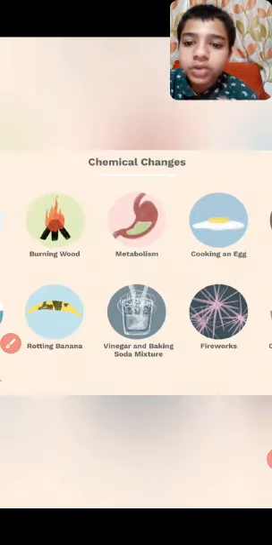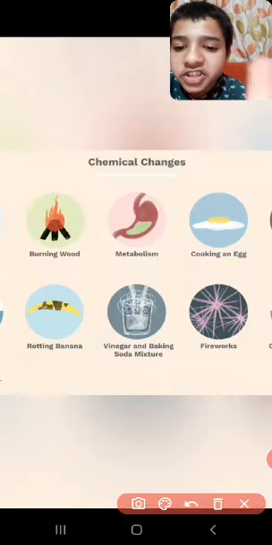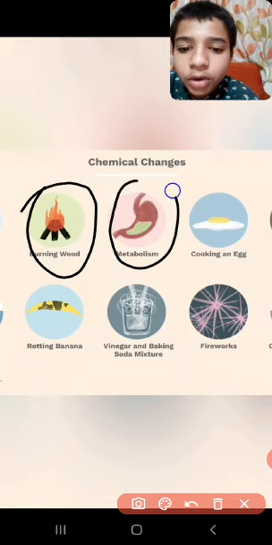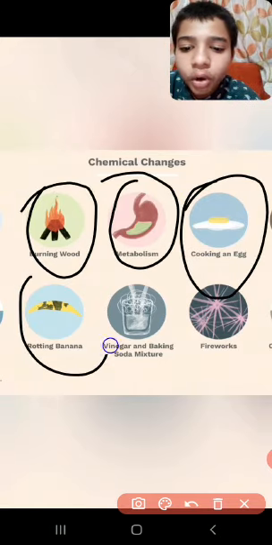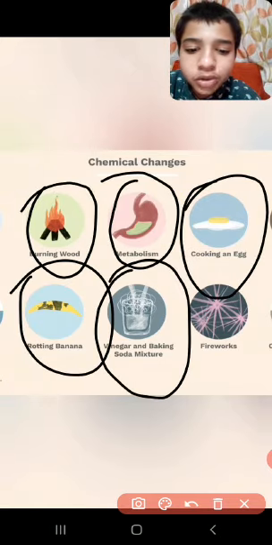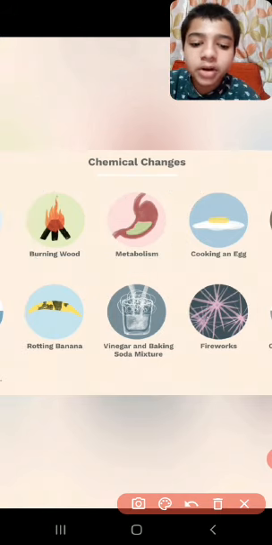So now some common examples of chemical change: burning of wood, metabolism, cooking of egg, rotting of banana, vinegar and baking soda mixture, and firebox are some common examples of chemical change.